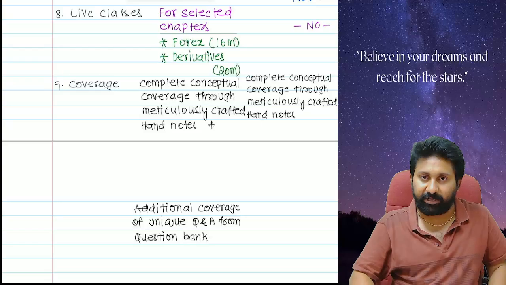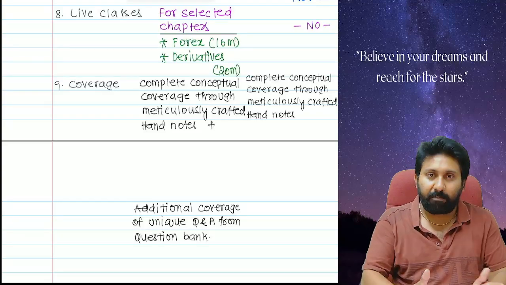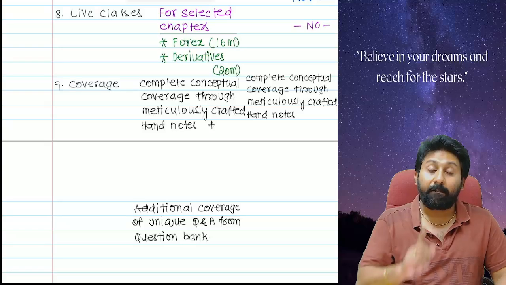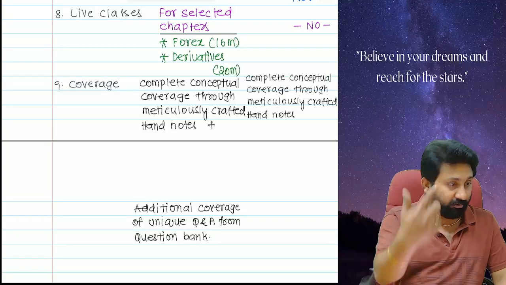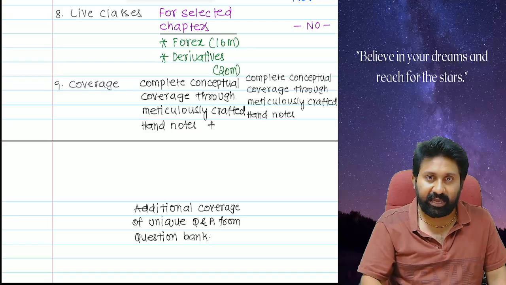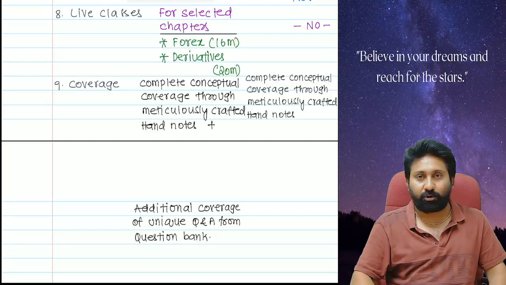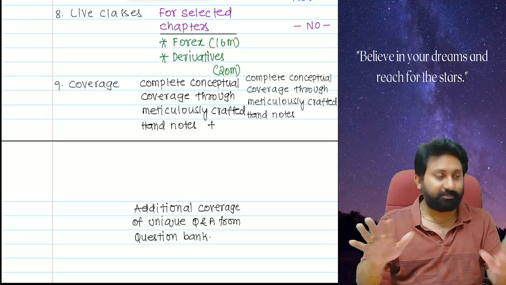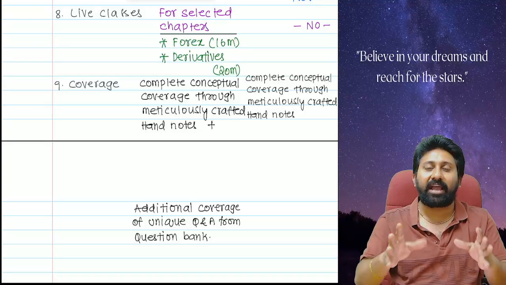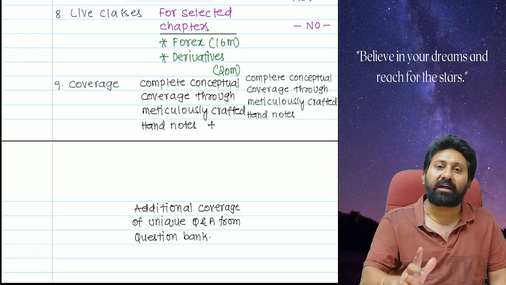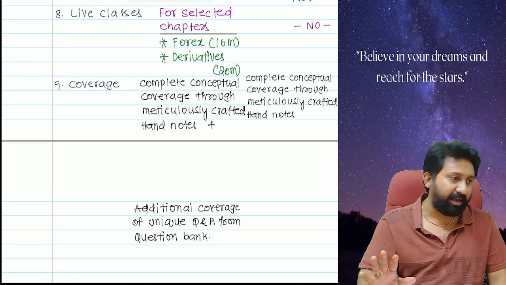Therefore, for EOB and for regular, the hand notes classes will be the same. But for regular, there is an additional question bank discussion, and concepts inside the question bank I will also discuss. Extra 80 hours will be provided to you. EOB and regular, concept coverage will be the same, so you need not worry. Happily, close your eyes and start listening to the classes. Conceptual coverage, books available, everything will be absolutely the same.